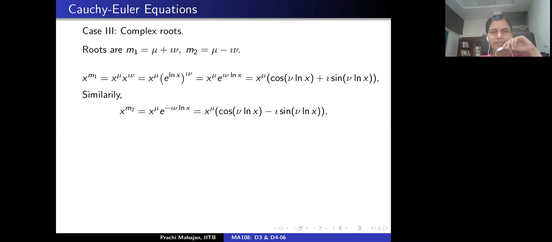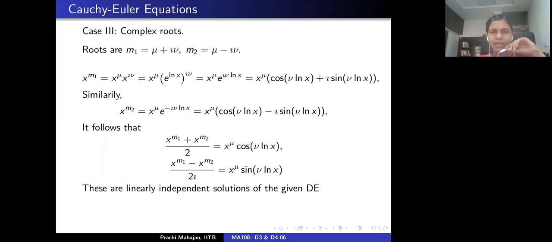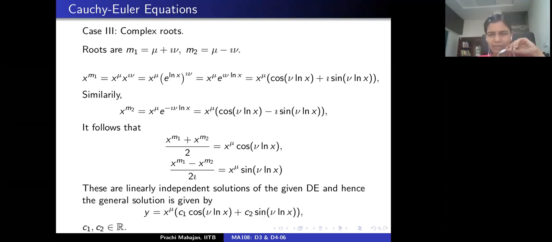Similarly, x to the power m2 will look like x to the power mu times cosine of nu logarithm of x minus i sine of nu logarithm of x. As before, we take the sum and difference and drop the multiplicative constants. What you get are two linearly independent real-valued solutions to the given differential equation, and one can write down the general solution to the Cauchy-Euler equation in this case as a linear combination of these two. Correct? This is much like before. Is that okay?